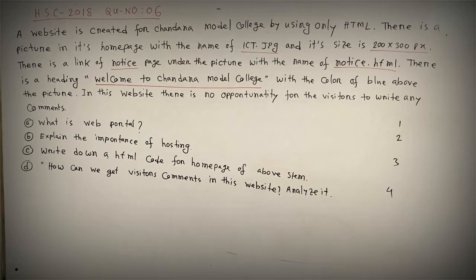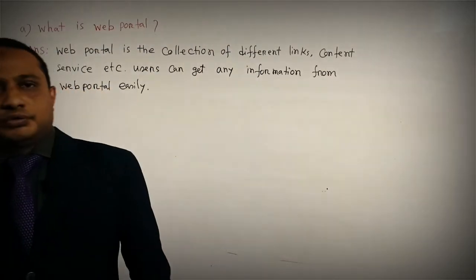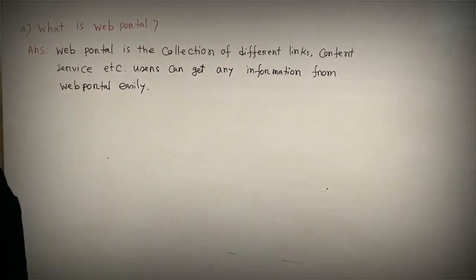Now read the questions. Number 1, what is web portal? Number 2, explain the importance of hosting. Number 3, write down HTML code for the homepage of the above stem. Number 4, how can we get visitors' comments in this website? Analyze it. Now we will solve the questions.